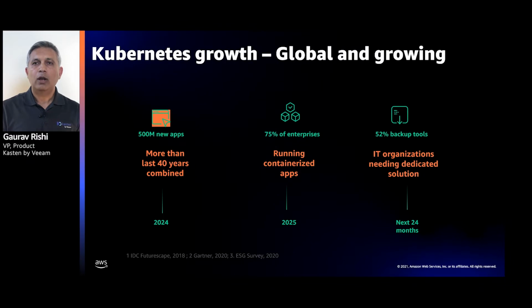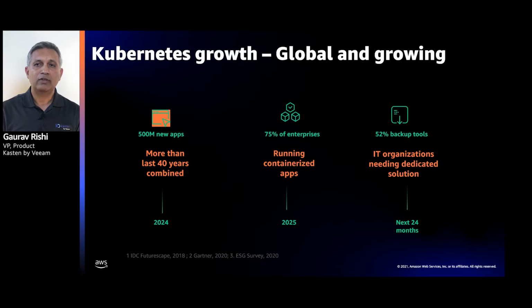So first of all, I think all of us know that Kubernetes is global and it's growing. But let me put it in context. If you look at the statistics from IDC, there is going to be more applications developed in the next few years than they have been in the last 40 years, and these new applications are being built using cloud-native technologies. That is quite a Cambrian moment for us.